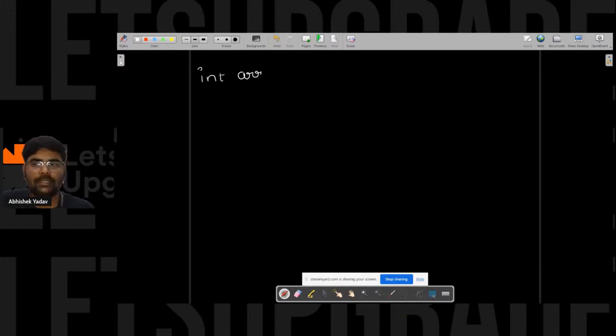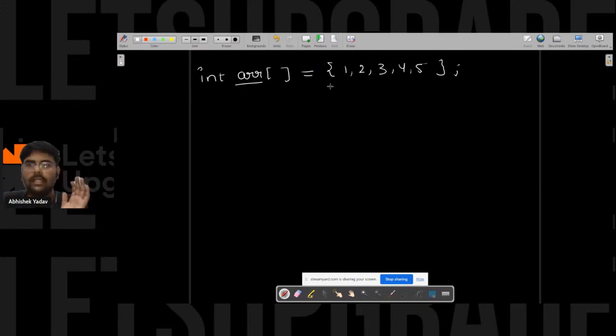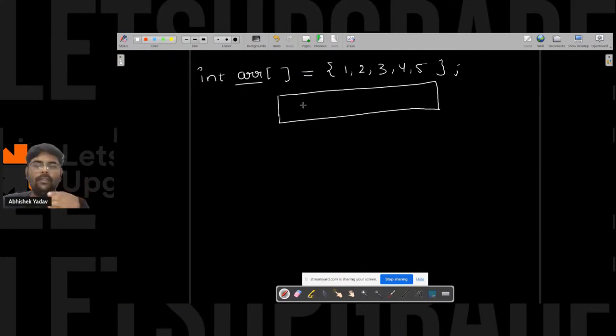In order to declare the array and initialize it at the same time, you have to write like this: int, that is a data type, what kind of data you want to store, then arr, then the square brackets, and then the assignment operator, and in the curly brackets you give the data you want to store inside the array. Here I want to store 1 2 3 4 and 5. So this is the array, and the moment this line gets executed, 5 blocks will get allocated behind the scenes, and each block will be 4 bytes, that is 1 2 3 4 5.